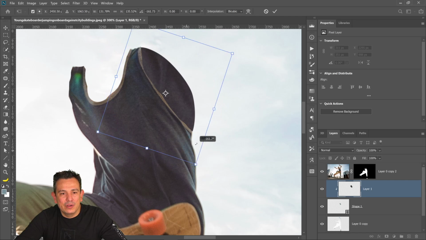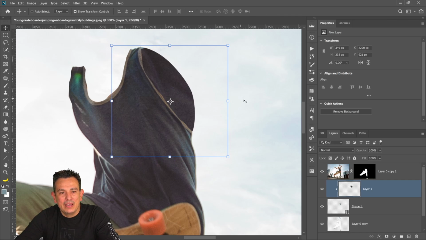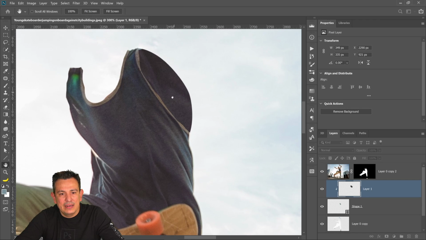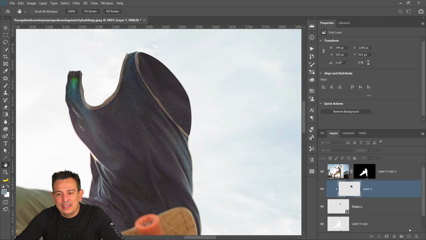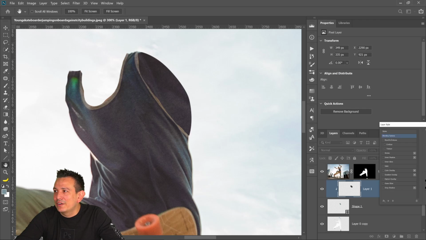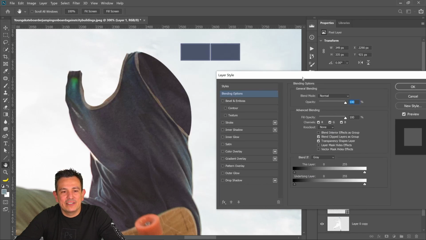So make it look like it's the other side of the shirt, like so. And then you can double click to the side of the layer to create a layer style. Actually, you know what? Let's not do a layer style. Let's instead, even better. Actually, where did my layer style window go? It came up somewhere. Oh, here we go. It came out on my other computer screen. Well, I'll show you the layer style technique just in case.